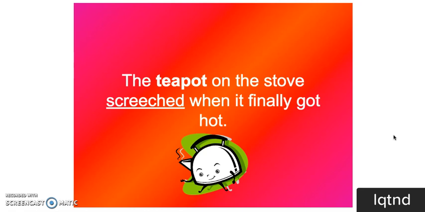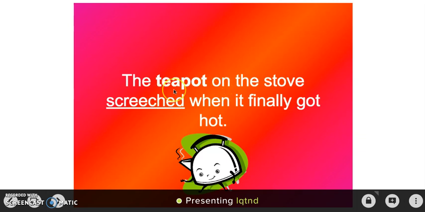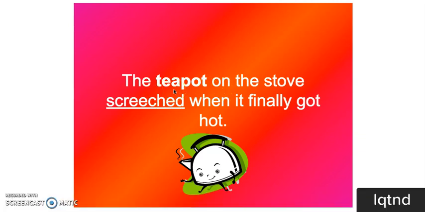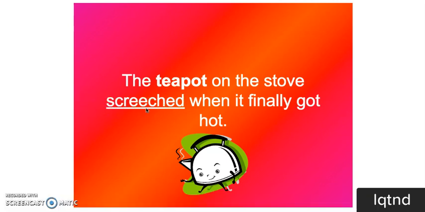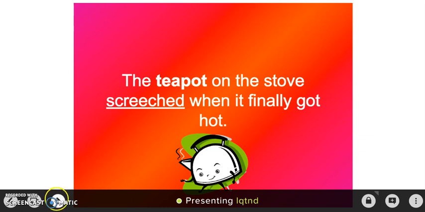And so for this one we echo read, the teapot on the stove screeched when it finally got hot. And so then for each of these example slides, I would have students raise their hand to tell me first what the non-human object is. And so they would tell me in this sentence, obviously, the teapot is the non-human object. And then what is the human characteristic? Another student would answer screech, because the teapot technically cannot screech, but a human could screech.